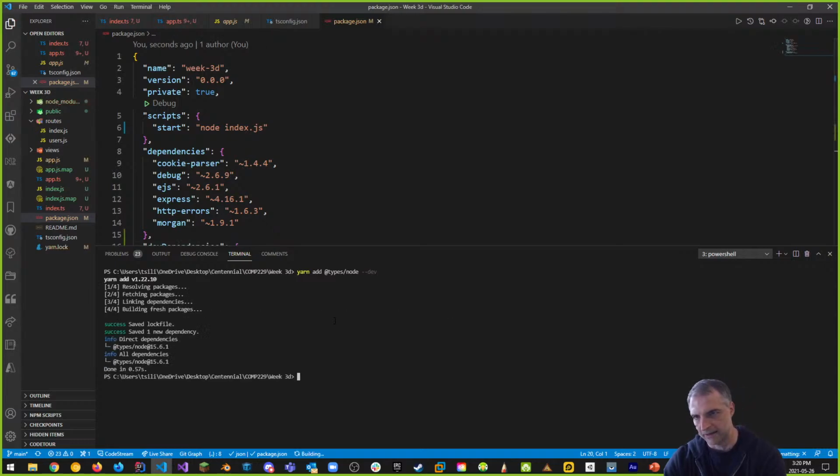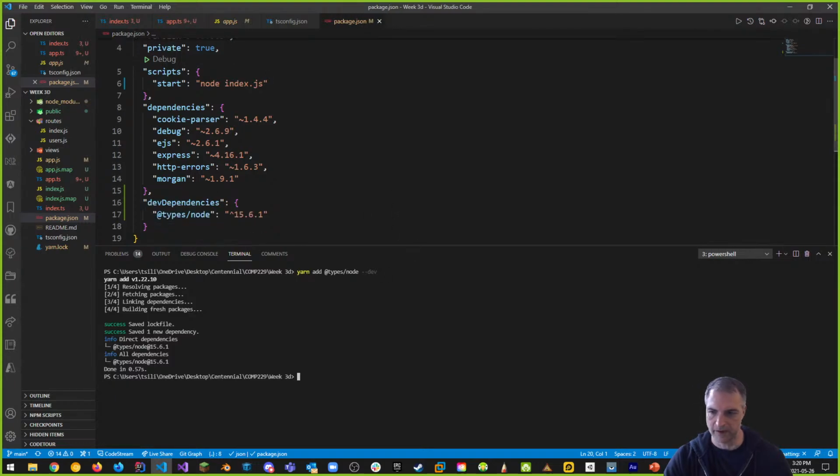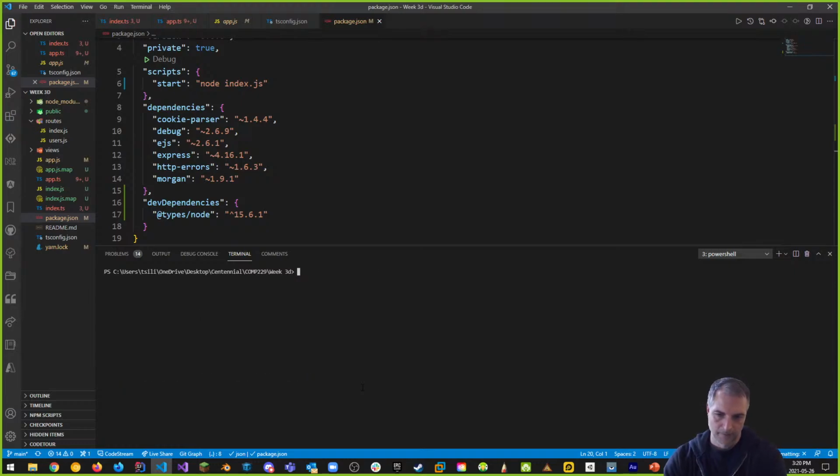We say, let's add information about node, so we can remove some of the errors that we're going to get. So we need to know about node. Okay, let's keep going. So yarn add @types/ and then the next thing, cookie parser.